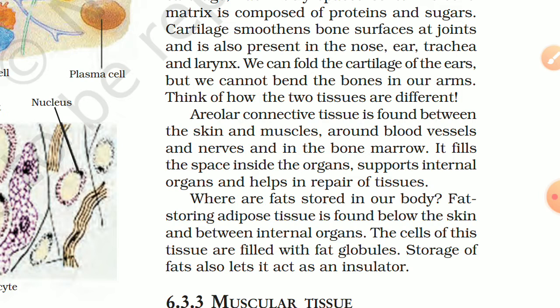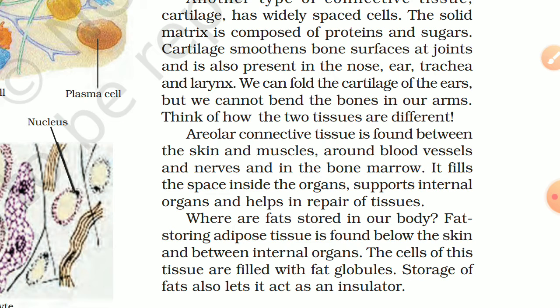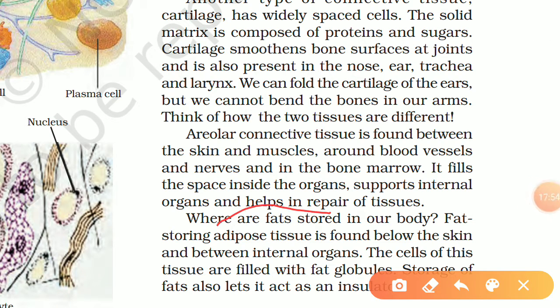Then where is fat stored in our body? Fat-storing adipose tissue is found in the skin, below the skin and between internal organs. The cells of this tissue are filled with fat globules. Storage of fat also lets it act as an insulator. So for our body fat, this adipose tissue is responsible.